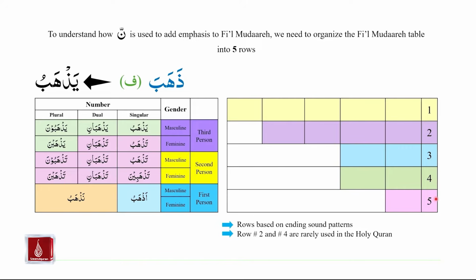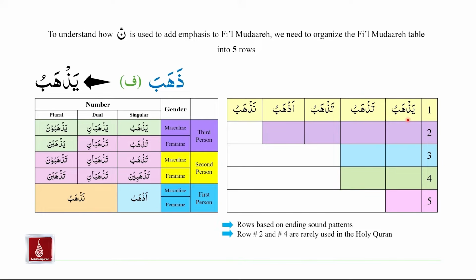We will take all these cells from the table and organize them into this new table, into 5 rows based on certain patterns. Our first pattern is as follows. We have yazhabu, tazhabu, tazhabu, azhabu, nazhabu. So we have taken yazhabu from this table and put it here, tazhabu here, tazhabu here, azhabu here, and nazhabu here. So we have taken 5 out of these 14 cells and organized them into row number 1.